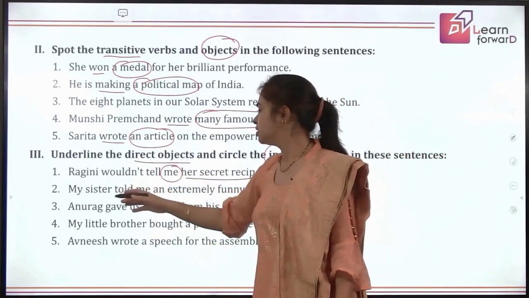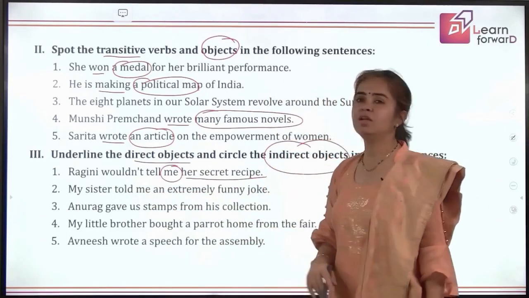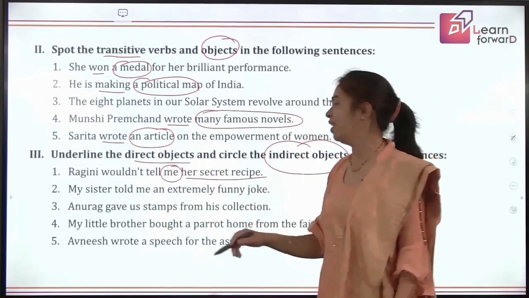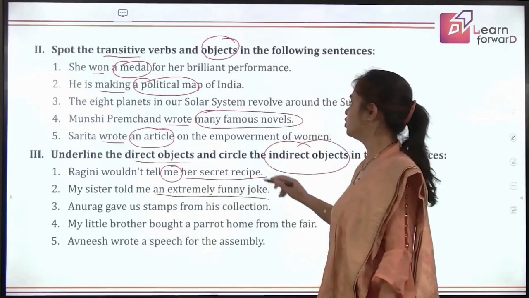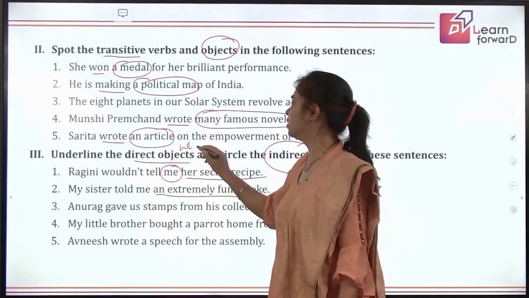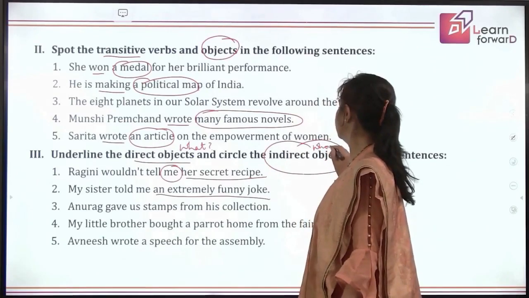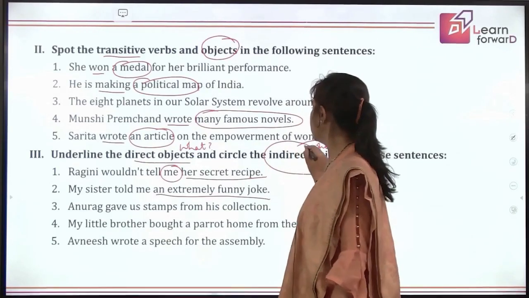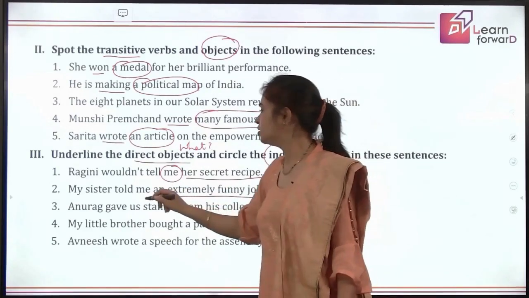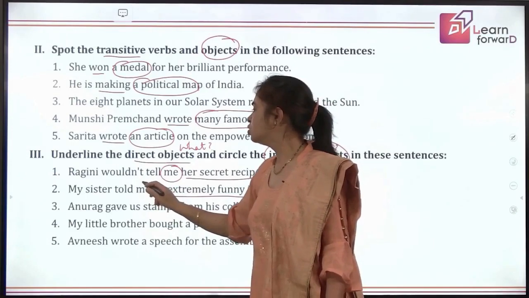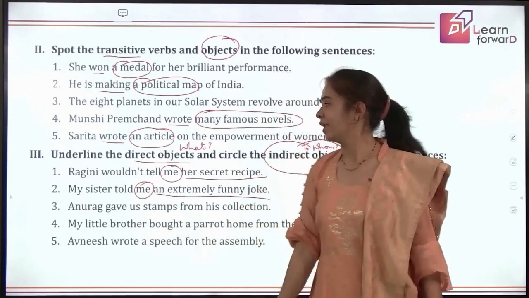Me. My sister told me an extremely funny joke. So what did she tell? An extremely funny joke. So this gives an answer to what? And this gives an answer to whom. Right? To whom did she tell? To me. So this is your indirect object.